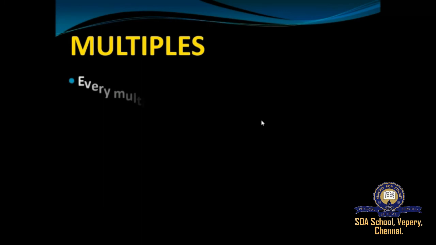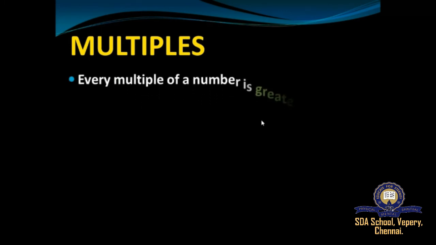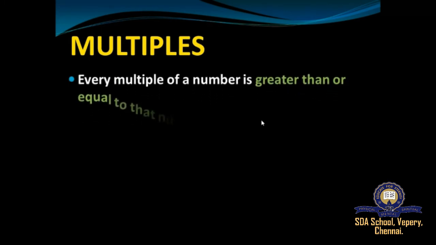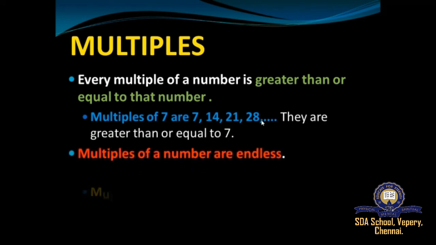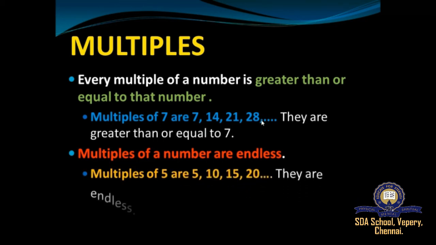And next we moved on to multiples. So what are multiples? A multiple is a number got by multiplying that number by an integer. So just like timetables, and we saw the multiples of 7, and we saw that the multiples of a number are endless with the help of an example, right?